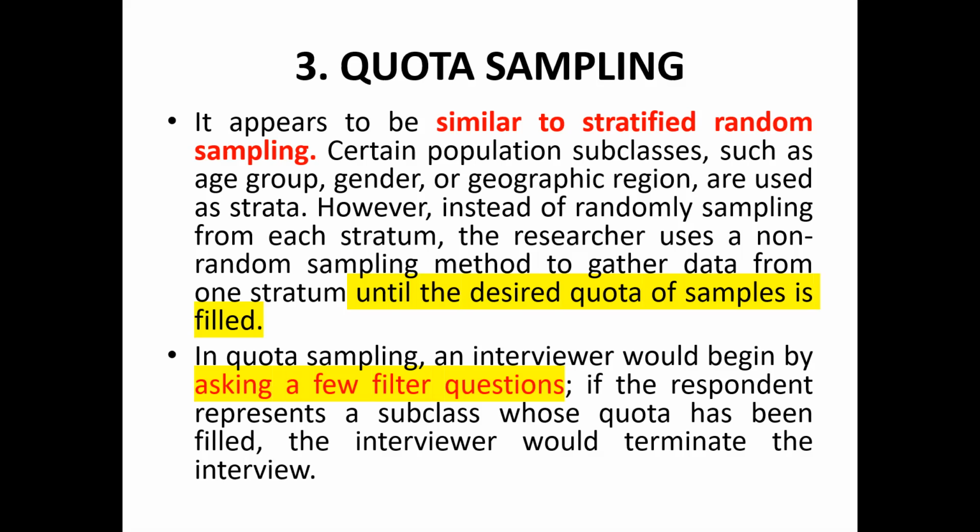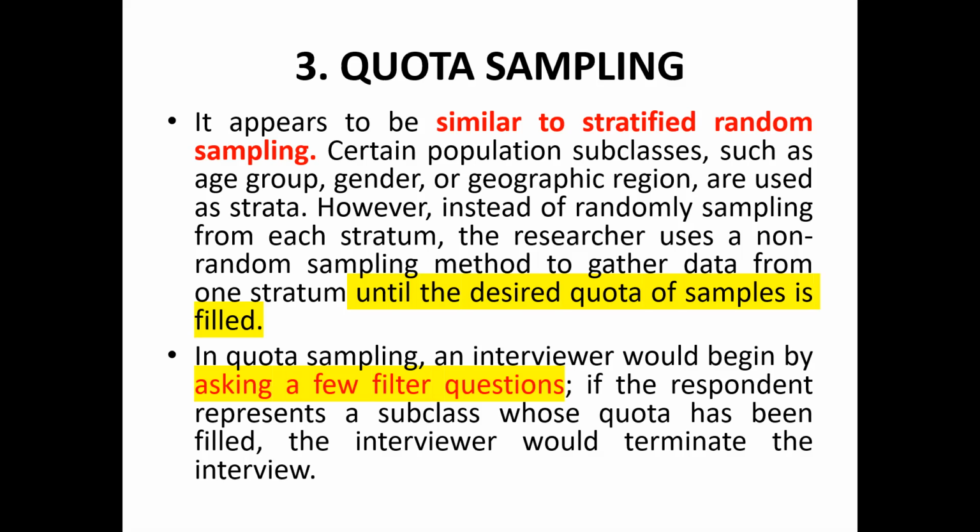So जो आपने strata बनाया, let's suppose gender के basis पे male female, but जो male और female है उसमें से आप random sampling नहीं करेंगे, you would use non-random sampling. So it is very much similar. Strata are made in this quota sampling, but non-random sampling is used when you take data from each strata.